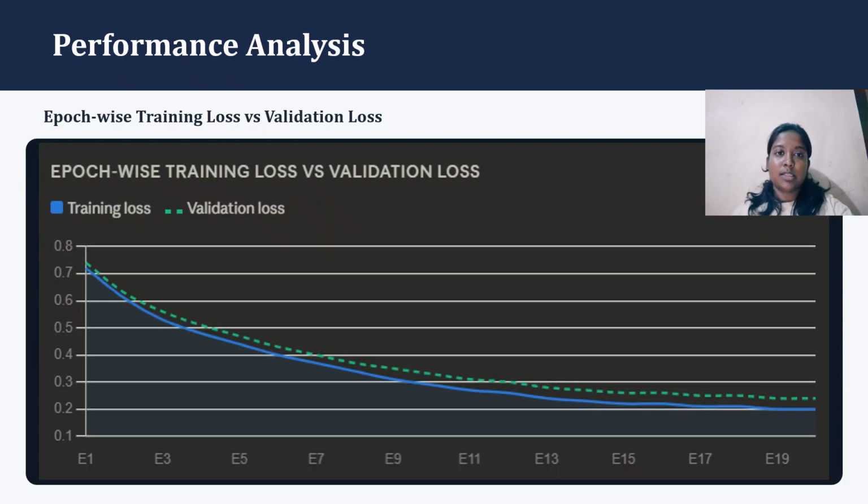Performance analysis. Looking at our training performance over 20 epochs, you can see a highly stable optimization curve. Both the training loss, which is the blue line, and the validation loss, which is the green dashed line, decrease smoothly and converge tightly together. There is no diverging gap between those two curves, which indicates that our model generalizes well to unseen data and avoids overfitting. The model demonstrates steady convergence and strong training stability, validating our fusion approach.